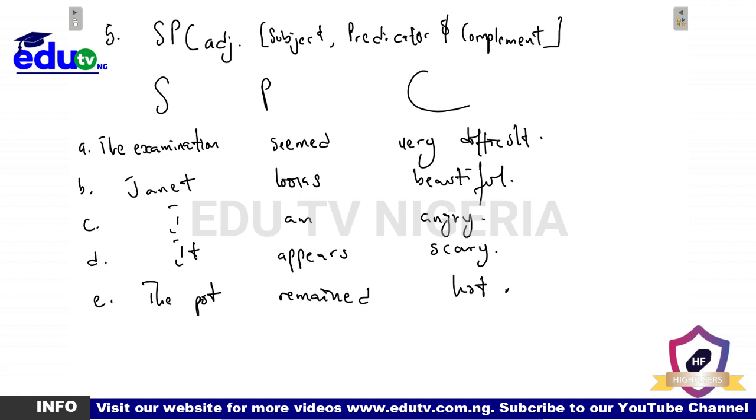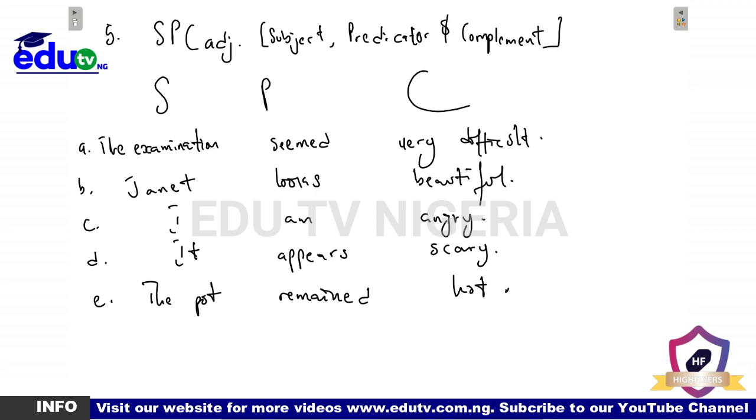is the subject of the second, I is the subject of the third, it is the subject of the fourth, and the pot is the subject of the fifth sentence, respectively. Seemed predicator of the first, looks predicator of the second, am predicator of the third, appears predicator of the fourth, remained predicator of the fifth. Very difficult complement intensive of the first, beautiful complement of the second, angry complement of the third, scary complement of the fourth, and then hot complement of the fifth sentence.